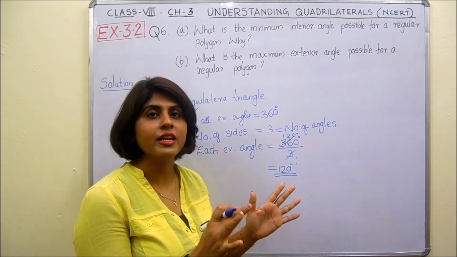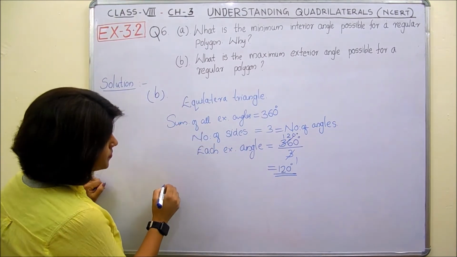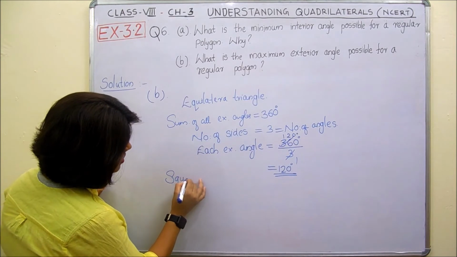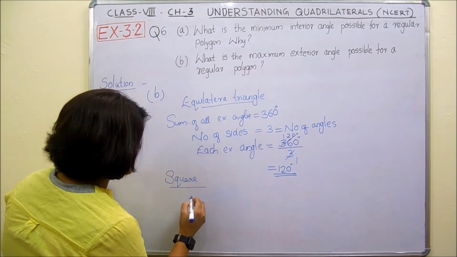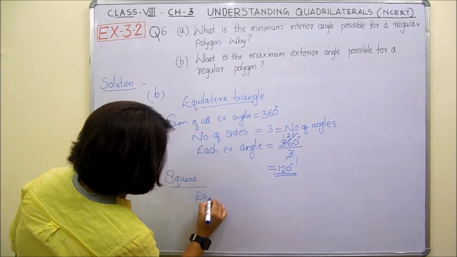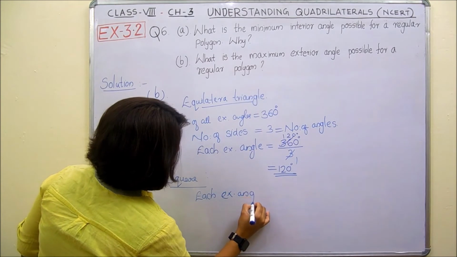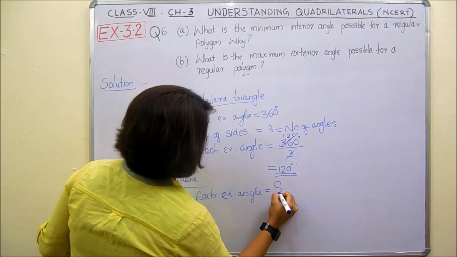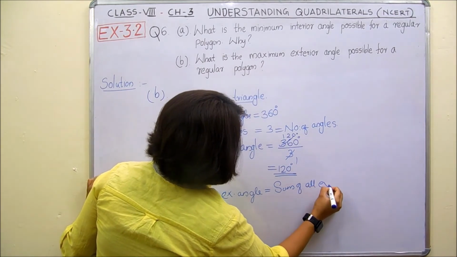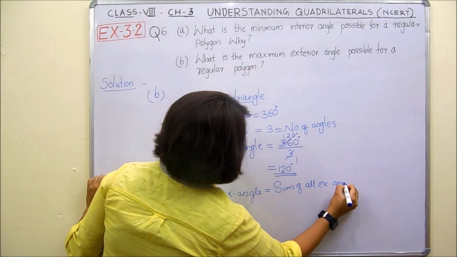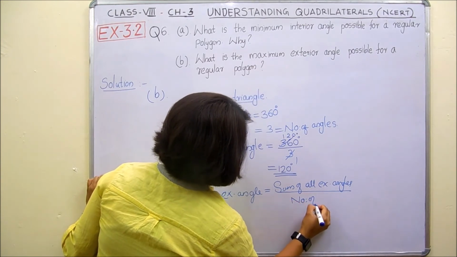Which is the regular polygon with the 4 sides? It is square. We have seen in the A part. Square is the regular polygon with the 4 sides, right? Then in the case of a square, each exterior angle should be the sum of all exterior angles divided by number of angles.